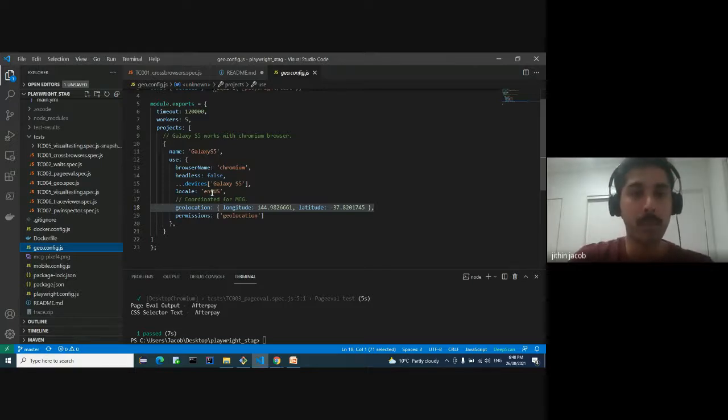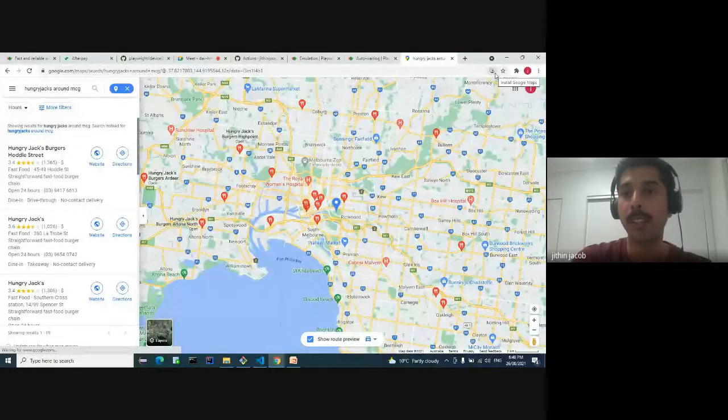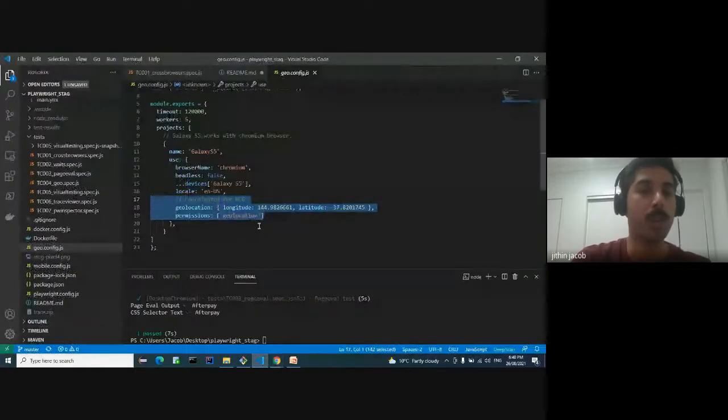In here, I put in a device. This gets set into the context. So this is the browser, and this value of a device gets set into the context. And I have put in 2 extra parameters down here. I gave a permission of geolocation, and I set the coordinates of the Melbourne Cricket Ground as well. If you want to enable Google Maps, you might need to explicitly give a permission, like I want to give the permission to use my location. So that's what I'm doing down here. I gave a permission of geolocation, and I have given the coordinates of the MCG.